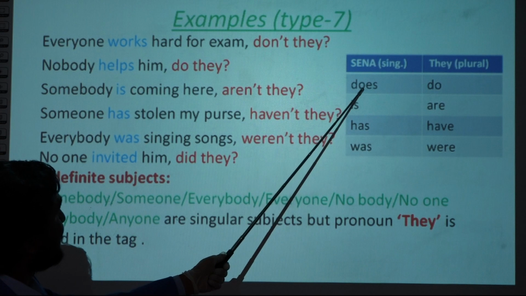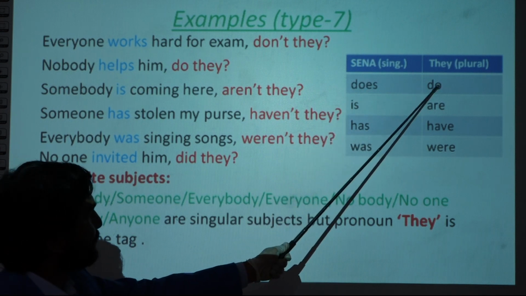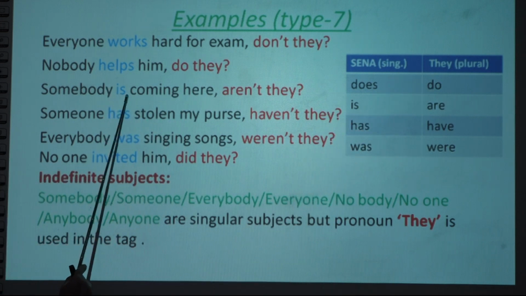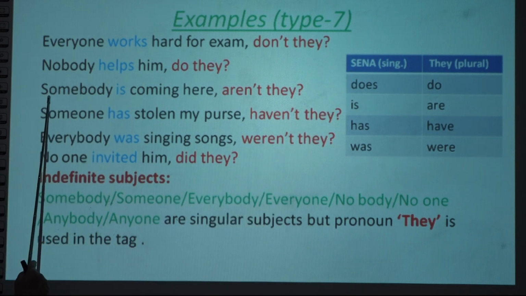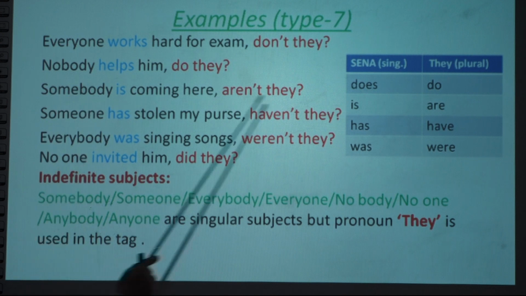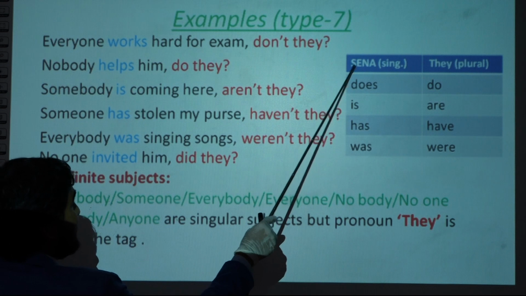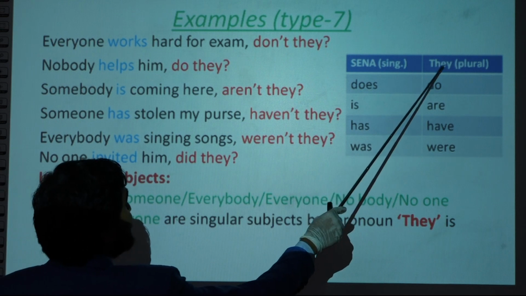If does or verb 5 is there in the subject, use do while adding the tag. If is is there, let's see, somebody is here. So if the verb is is used with the subject, while adding the tag we use the pronoun they.